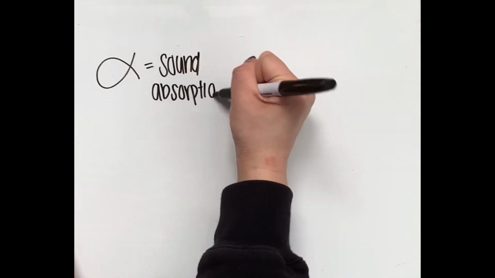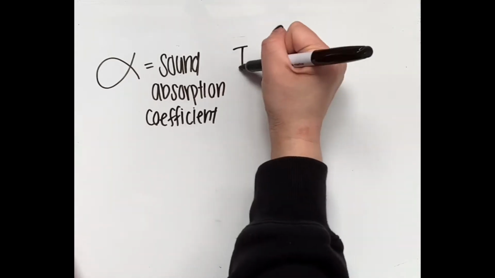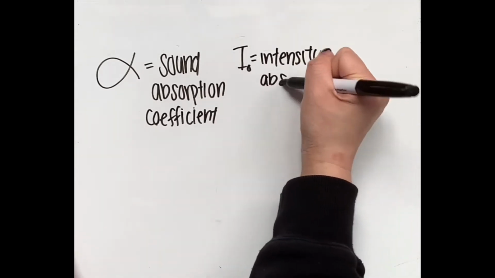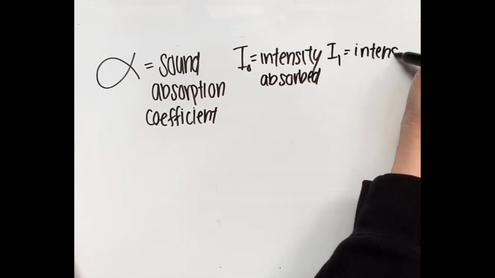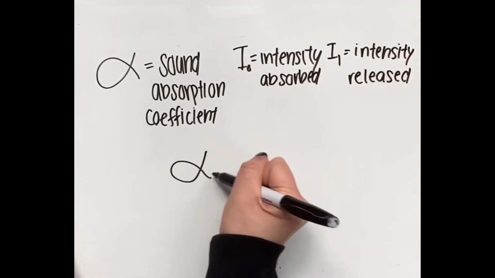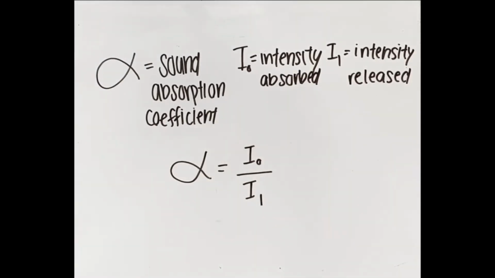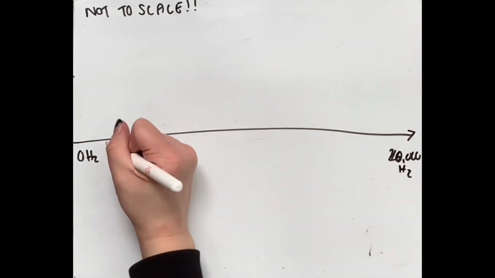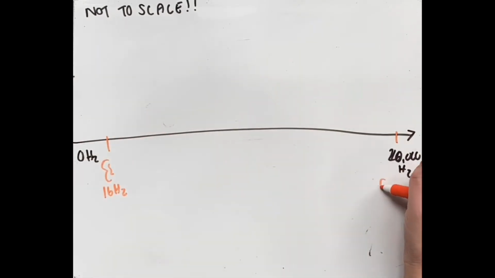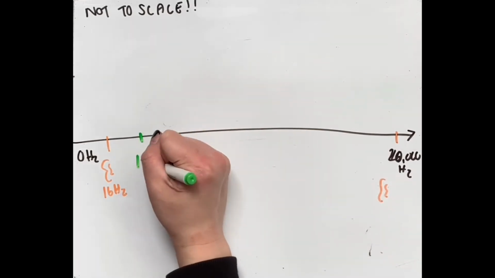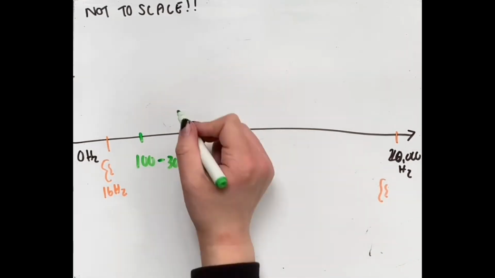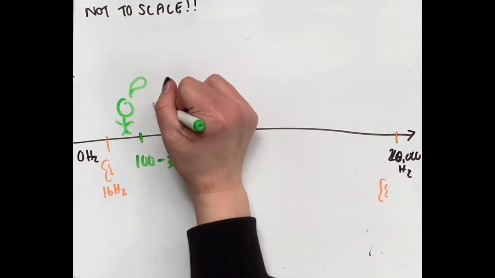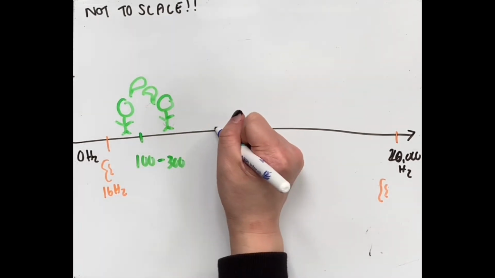There's a number called the sound absorption coefficient that is the ratio of the amount of sound energy that is absorbed to the amount of energy that is released. The closer the coefficient is to the number 1, the better the material is at absorbing sound. Here we have an example material that is commonly used to absorb sound in cars. It is called polyurethane foam, and although it can absorb sound at all ranges, it performs best at the range of 2,500 to 5,000 Hz, with a coefficient of 0.6 to 0.85.